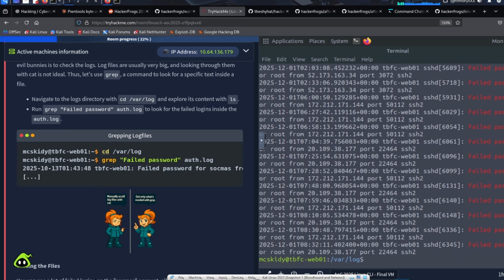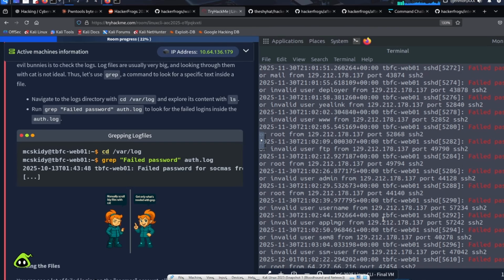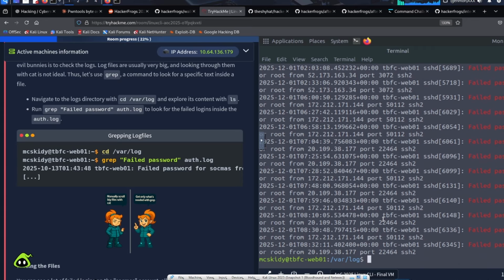When we run that command, we see that there are a lot of lines that include the words failed password. Most of them come from the root user.